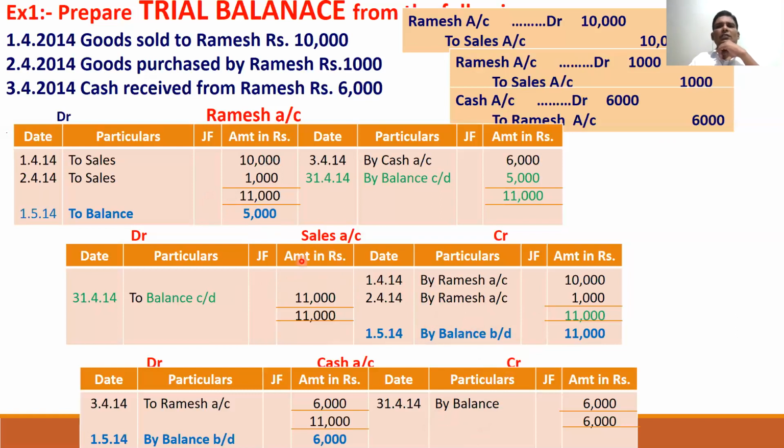Next, what is the account? We have the cash account. How many times is the cash account appearing? In the first entry there is no cash account. In the second there is no cash account. But here the cash account is debited with 6,000. The third one is the cash account. This is the debit side. The cash account is debited with 6,000.